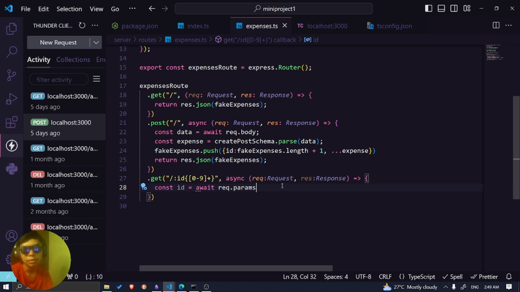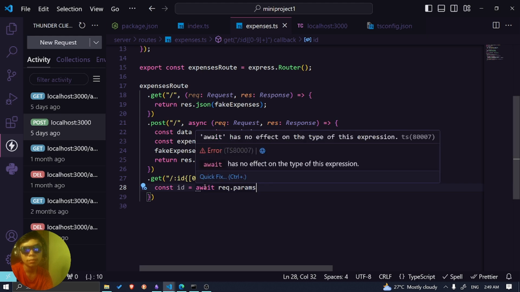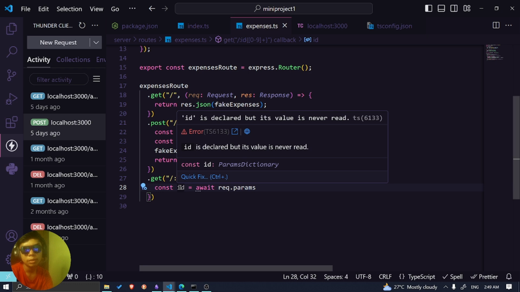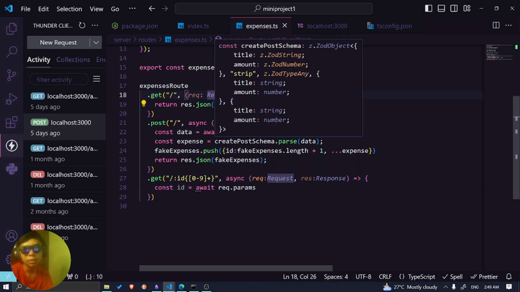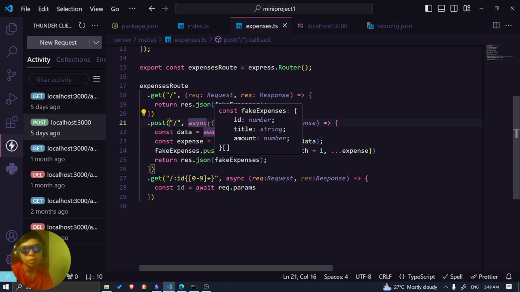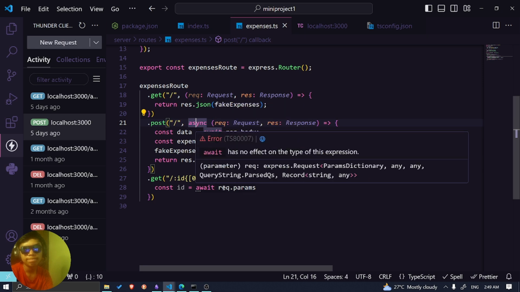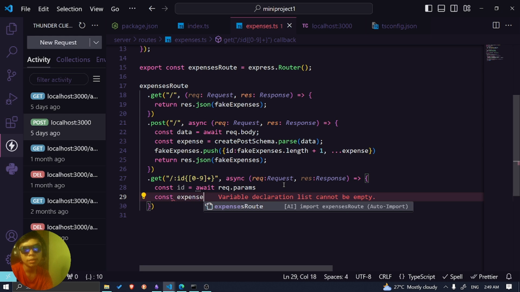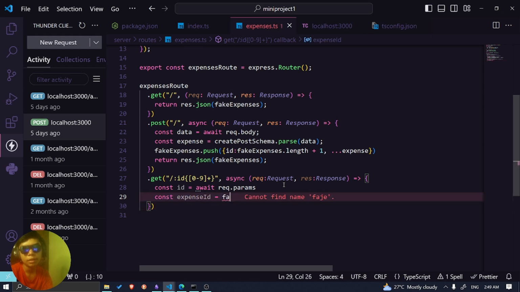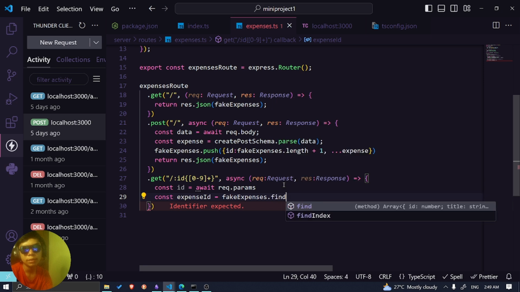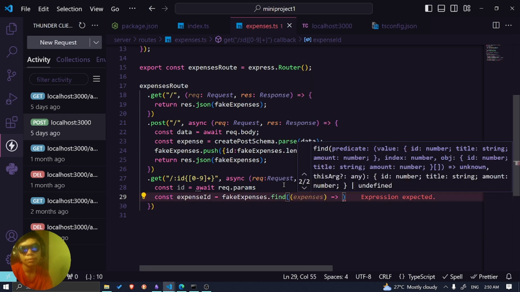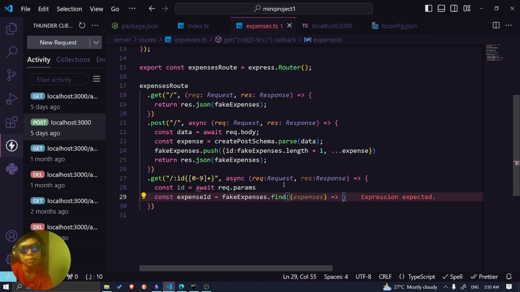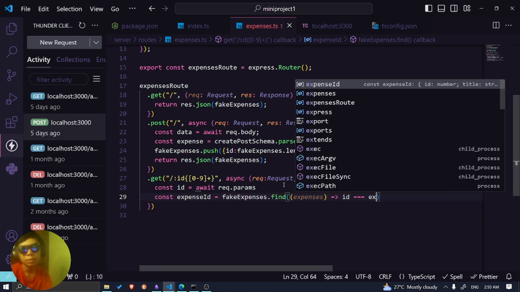Okay, there's params. Interesting. I like this one because we have to parse it, right? We have to wait for the body to. Okay, params. And then we can check. We can get the expense ID, fake expenses, fine expenses. Oh, no need for return, right? Just ID dot expenses dot